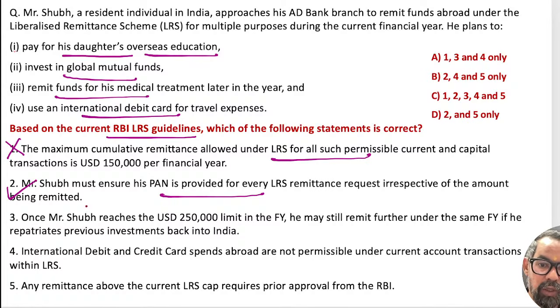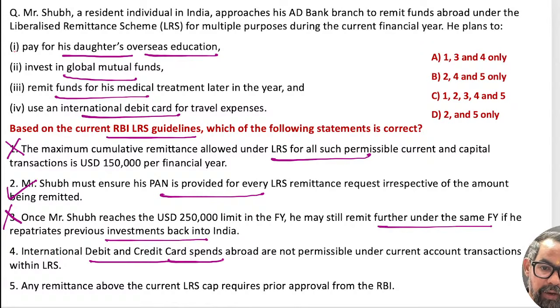This is true. Once Mr. Shub reaches 2 lakh 50,000, can he still remit further under the appropriate investment back to India? No, this is under LRS. International debit and credit card spends abroad are not permissible? No, they are permissible, depending on the card type, so you can use those also, right?